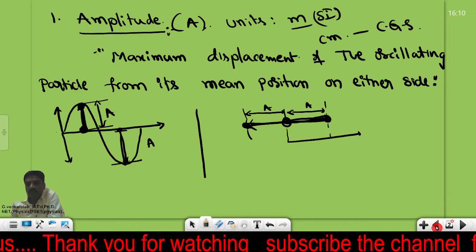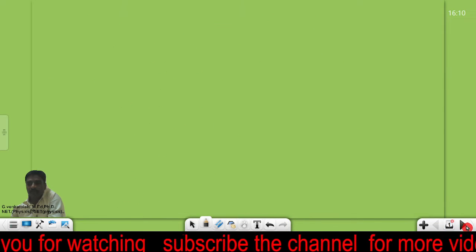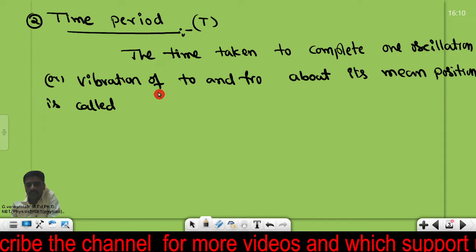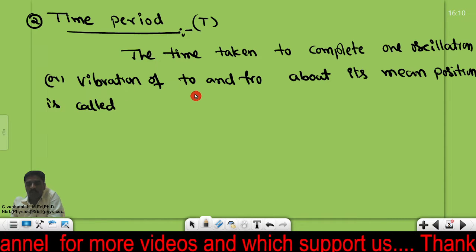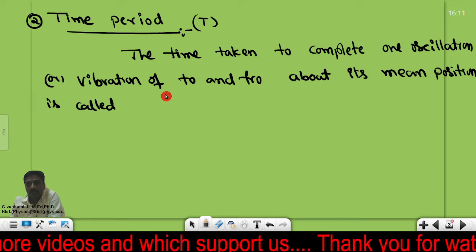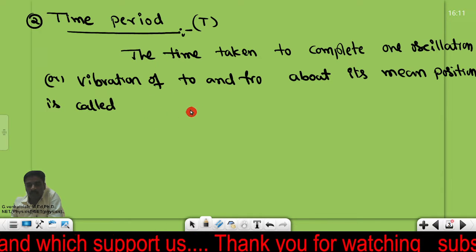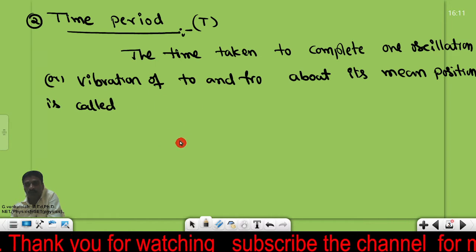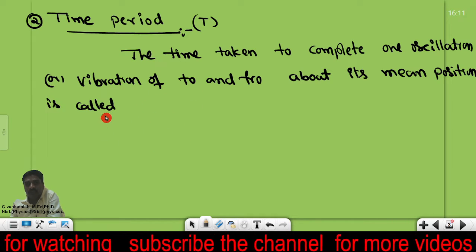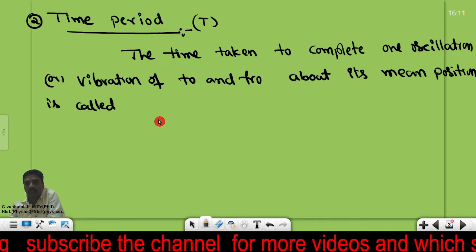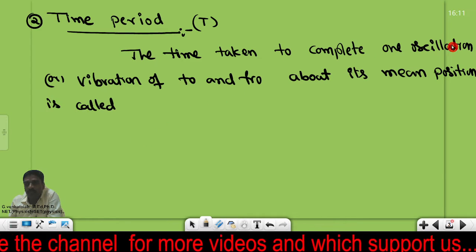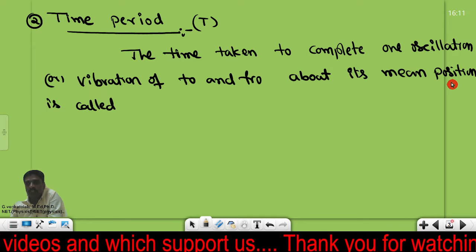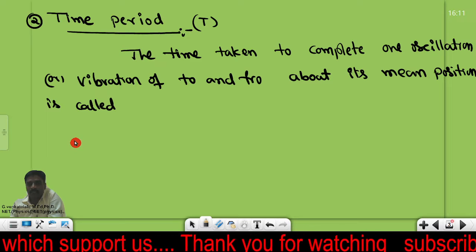Let me go to the second important property, time period. What do we mean by time period? To complete a process, here the wave is completing one process. Completing one process means to execute one oscillation or one vibration. That is the time taken to complete one oscillation or one vibration of to and fro motion about its mean position, and it is called the time period.